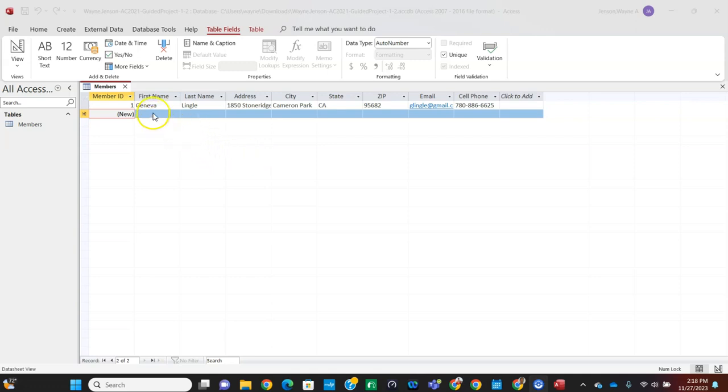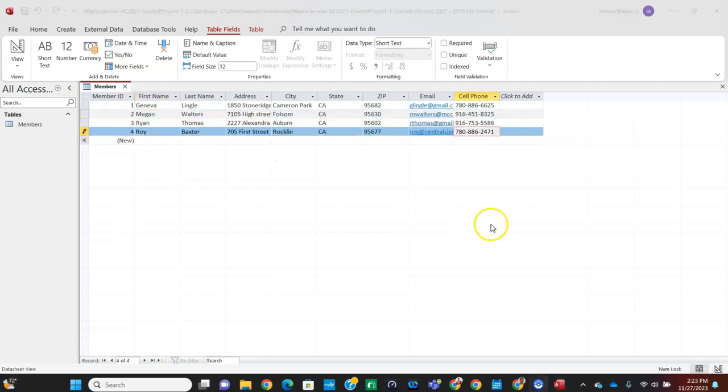But do make sure that when you're entering the records, you select that first name on the append row, or you can tab over and it'll go to the first name on the append row, and you can enter the next record. So after you've entered all the records, make sure that you don't have any misspellings in there. So double check that so you don't get points subtracted. And then we're going to move on to step number 5 here. We're going to change the layout of the members table.